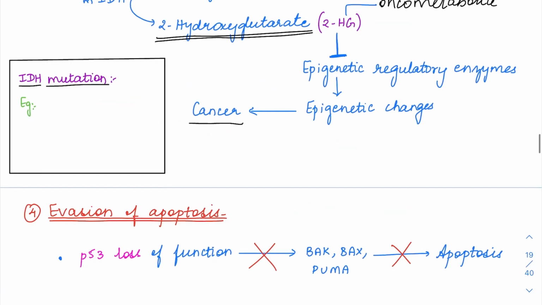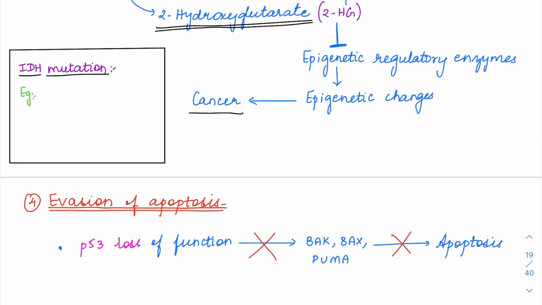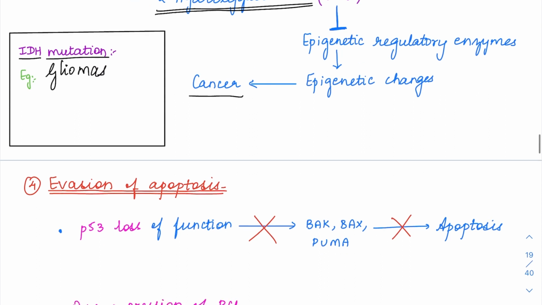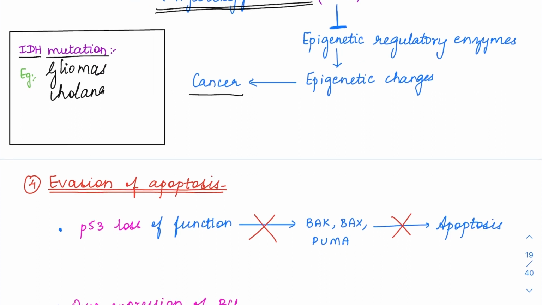2-hydroxyglutarate. So what all tumors have these IDH mutations? They are going to be specific. IDH mutations are present in gliomas, cholangiocarcinomas, chondrosarcomas, and also in acute myeloid leukemia. So IDH mutations are present in these specific cancers. Okay.